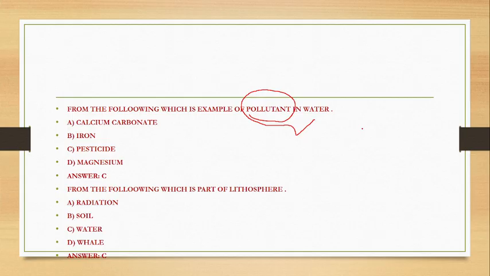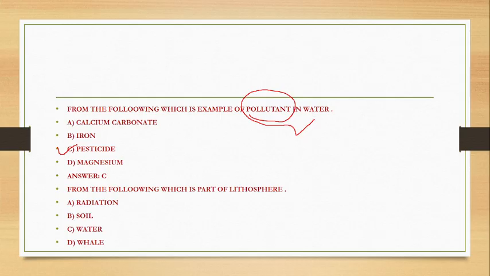Two different things are there. When we add salt in water, that is contamination. If we add pesticide in the water, those are the pollutants, because pesticides give human health hazards if present in water.